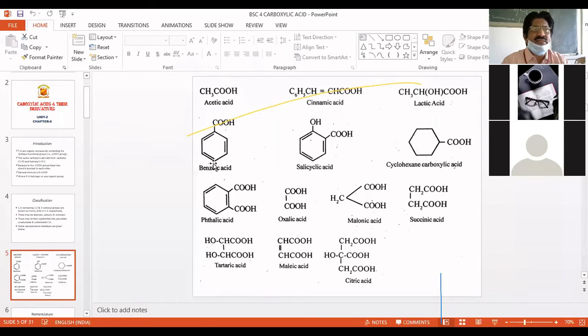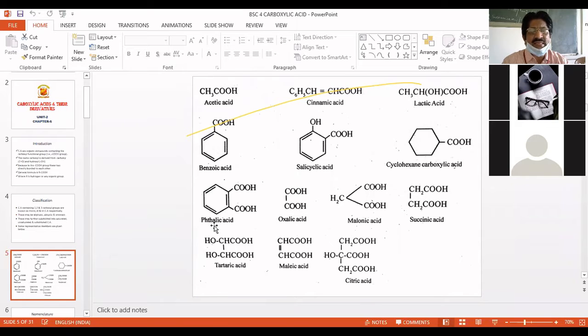Then come to the aromatic acids. Here we have benzoic acid, salicylic acid, which once again contains OH as a substituent, and then cyclohexane carboxylic acid. So these are all what we have seen as monocarboxylic acids, containing only one carboxyl group. Only one carboxyl group is linked here. These are all called monocarboxylic acids.